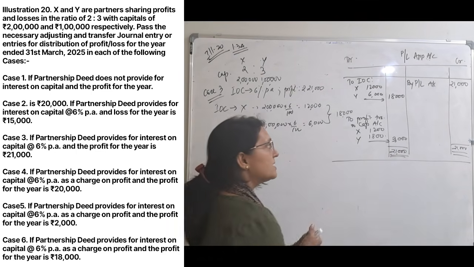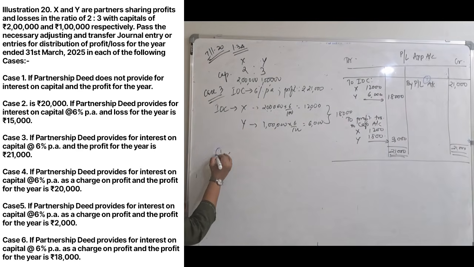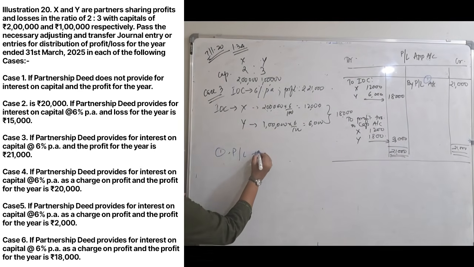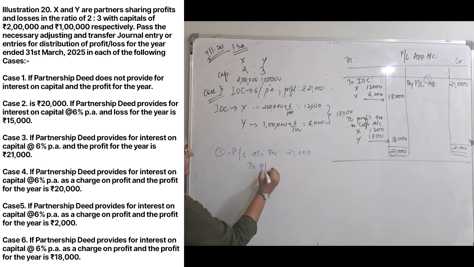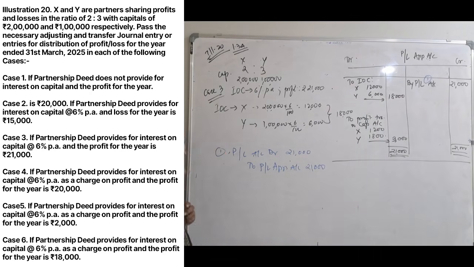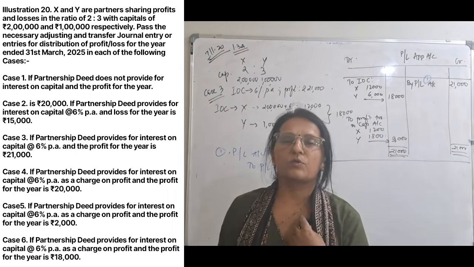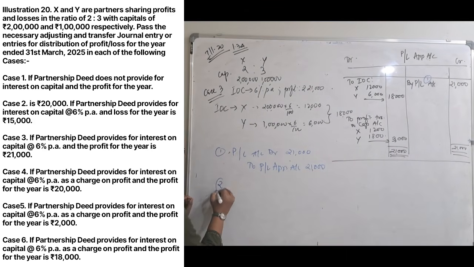So the first journal entry is when you have transferred this. The first journal entry is profit and loss account debit, how much was transferred, 21,000, to profit and loss appropriation account 21,000. We have transferred 21,000 to the appropriation. Got it clear? The second journal entry will be